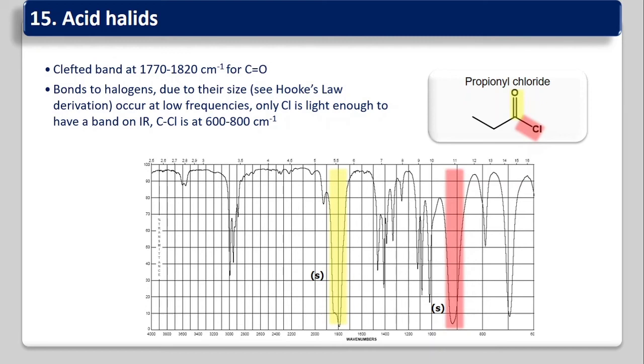The bonds to halogens, due to their size, occur at low frequency. Only Cl is light enough to have a band in the IR, that is C-Cl at 600 to 800 cm⁻¹. So this peak is for 600 to 800 cm⁻¹, while this cleft band is a strong band from 1770 to 1820, that is for the acyl chloride carbonyl group.